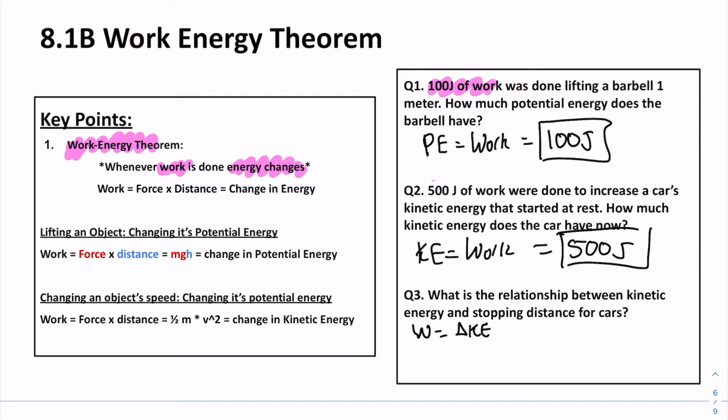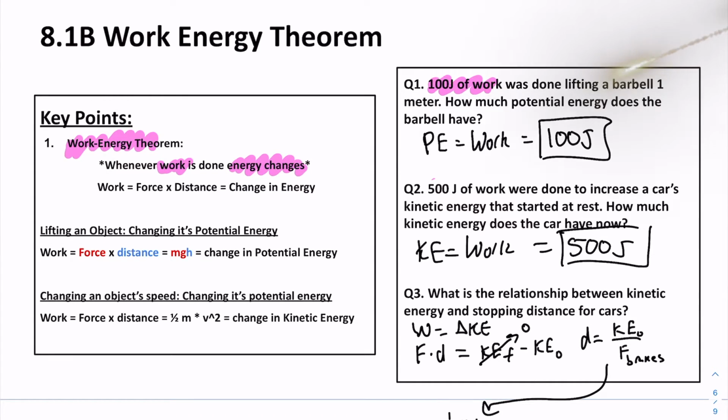And physics can give us an explanation if work is how you change the kinetic energy of an object. The force from your brakes applied across a distance is equal to the kinetic energy final minus the kinetic energy initial. And we know that an object that is coming to a stop has no kinetic energy at the end. So that tells us that the stopping distance of a car is equal to the kinetic energy that it starts with when it starts to brake divided by the force of its brakes. If we rewrite this a little bit, distance to come to a stop is 1/2 times m times v squared, that's the kinetic energy equation, divided by the brakes.